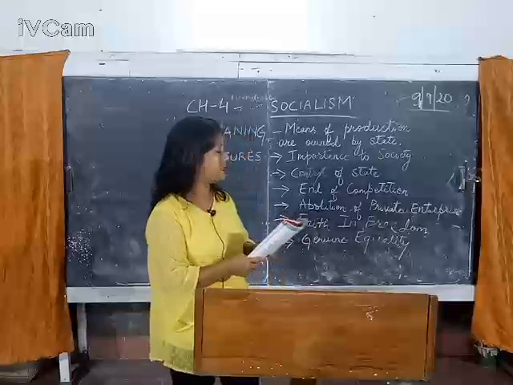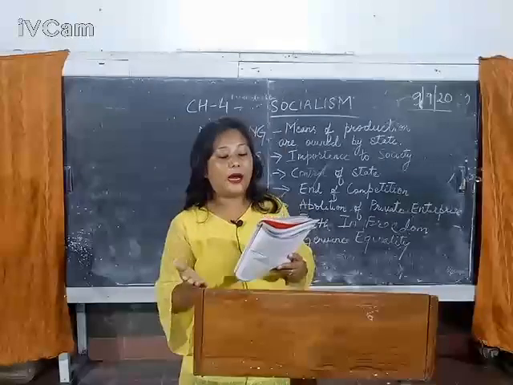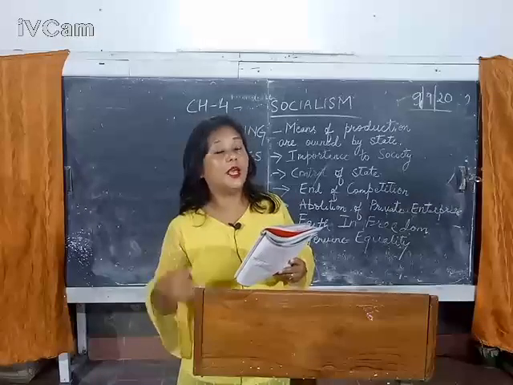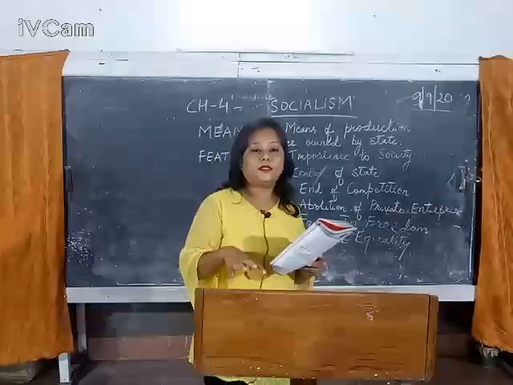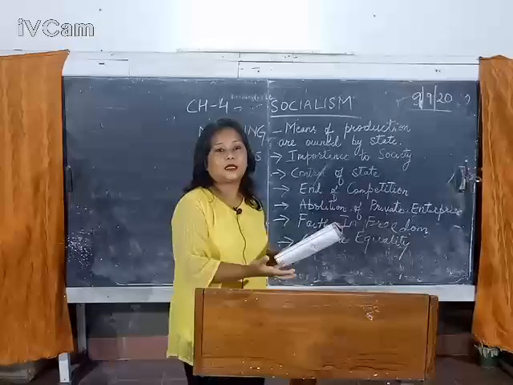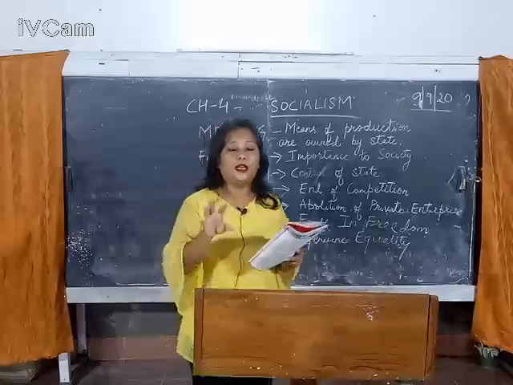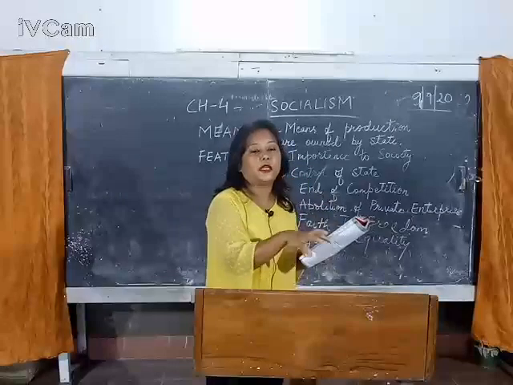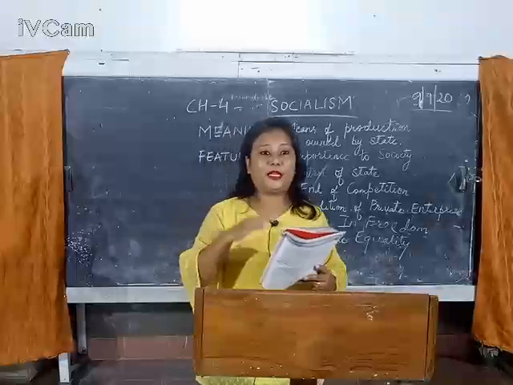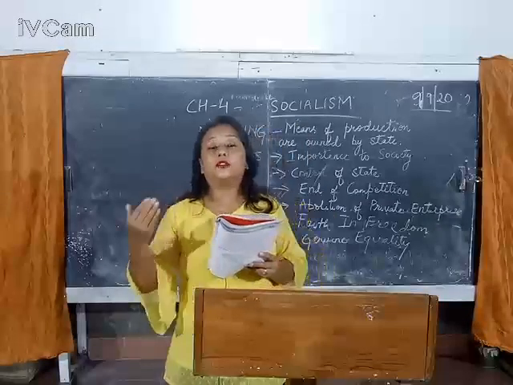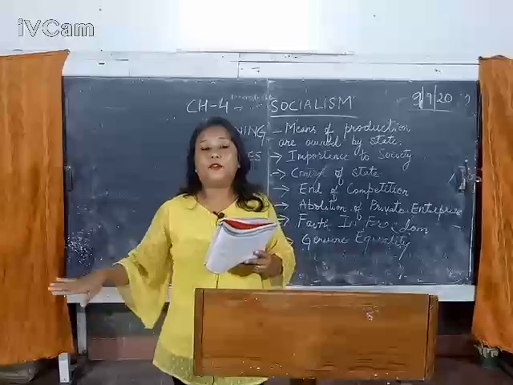Then we come to the next one, which is abolition of private enterprise. Now here again, the next feature, why is socialism against private enterprise? Because even under private enterprise, what is happening? The capitalist class gaining more and more. Who is being exploited? The people, the society. Again, it's basically the poor section of the society which is getting affected the most. Because again here, under private enterprise, the people are just working to earn more and more profit, forgetting the welfare, the benefit of the people.